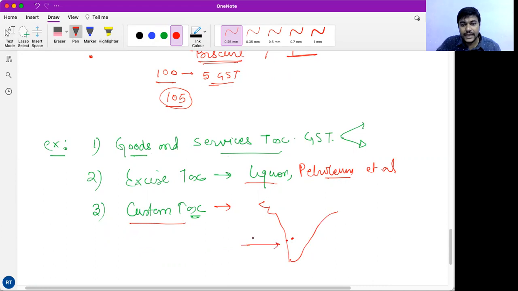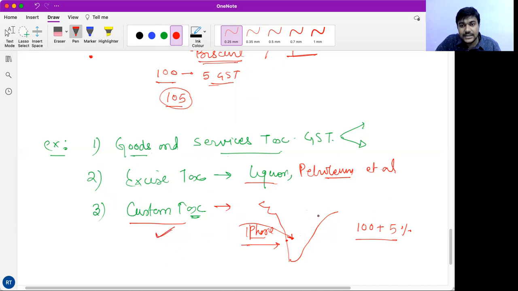If a good like the Apple iPhone is not being produced in India, you are importing it. So as an import, the iPhone price is, let's say, 100 rupees. You have to pay, let's say, 5% extra as a custom duty. So if you are importing some goods and services, then you have to pay custom tax.